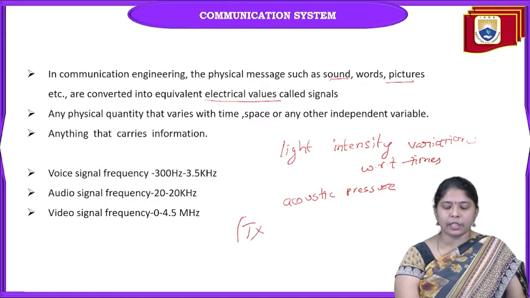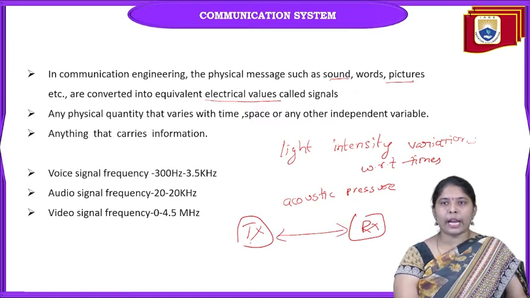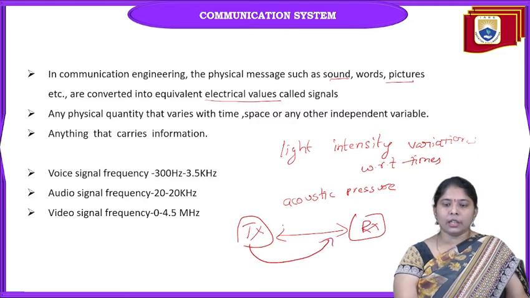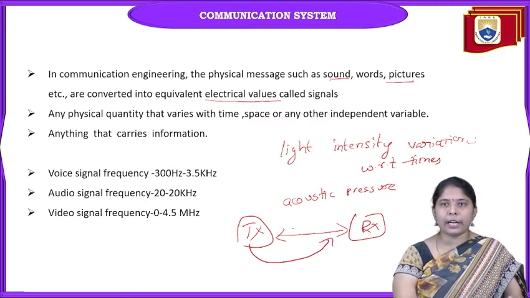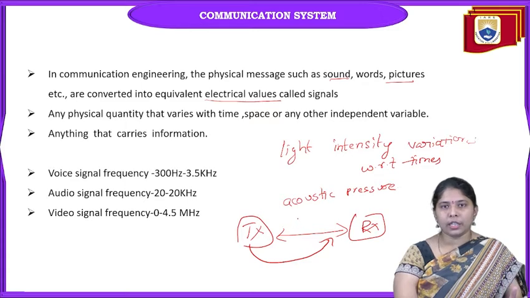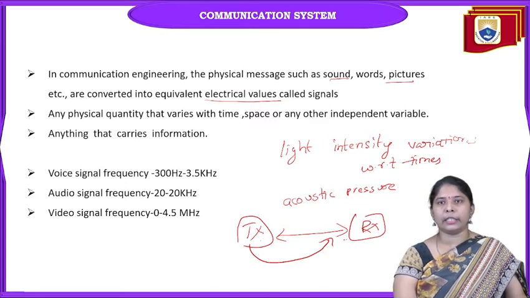Here the transmitter is there and here the receiver is there. In between, the channel is there. So we have to transmit that electrical signal from this place to this place. The distance between transmitter and receiver may be shorter or longer. Whatever the distance, we have to transmit from one place to another place.